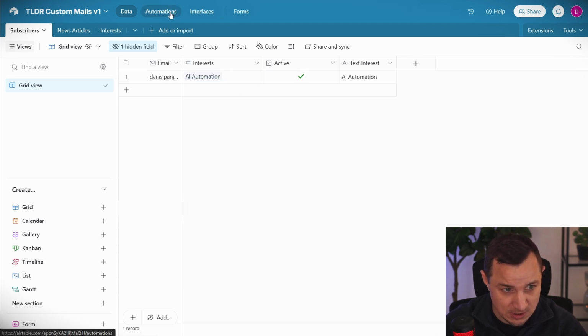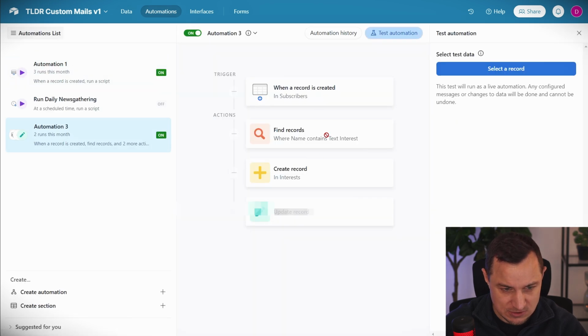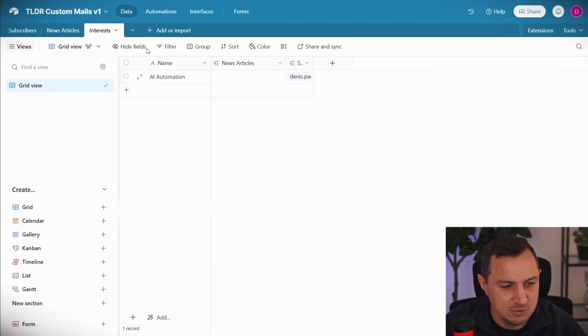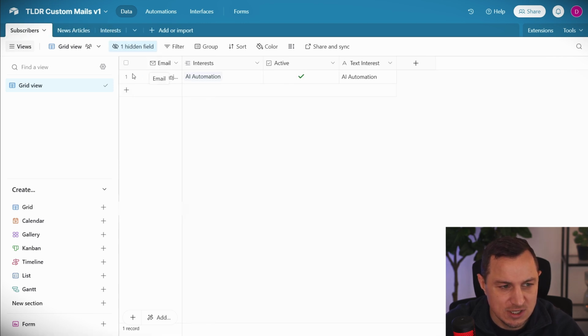This is based on an automation that I have here. This automation says when a new user is created and there is a value in the text interest field, then create a new interest record inside of this part right here. So here we have a new interest that is then automatically also assigned to that user. So the user is active.